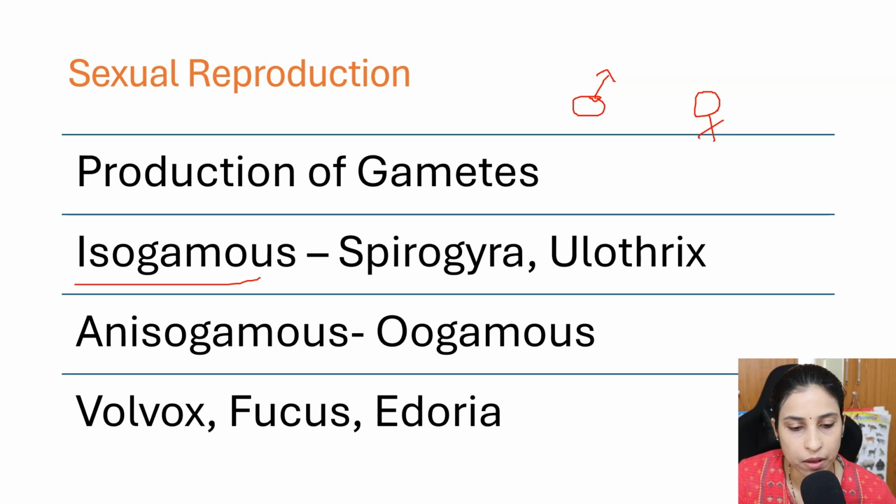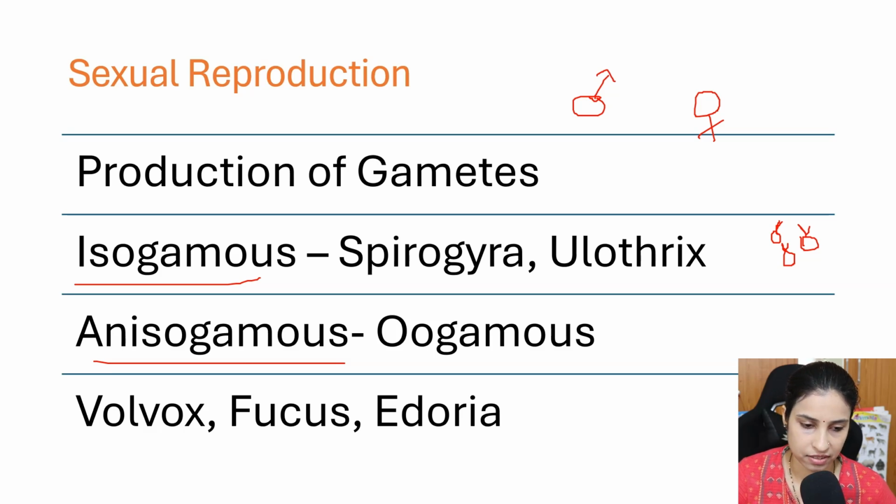One is isogamous, which is observed in Spirogyra and Ulothrix, where the two gametes, male and female gametes, are both of similar structure and similar size. They are motile and they look alike. They are both the same in structure and size.